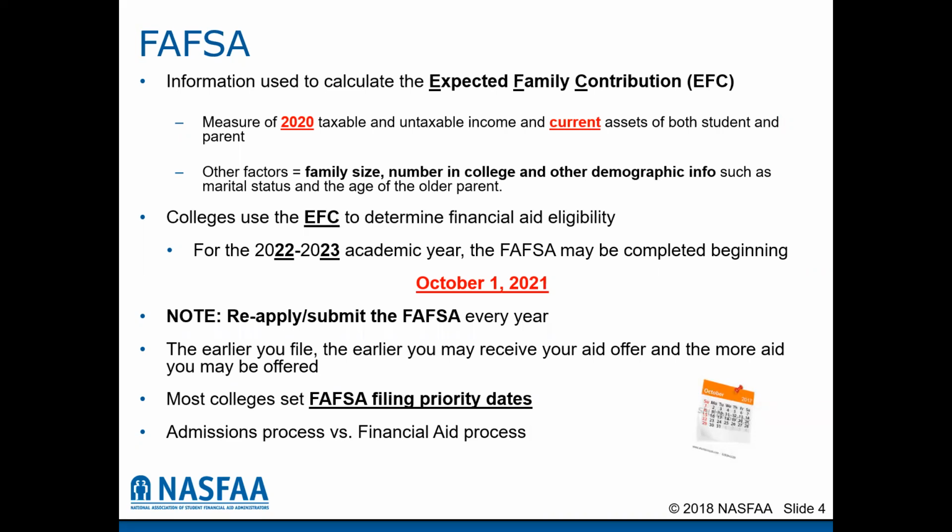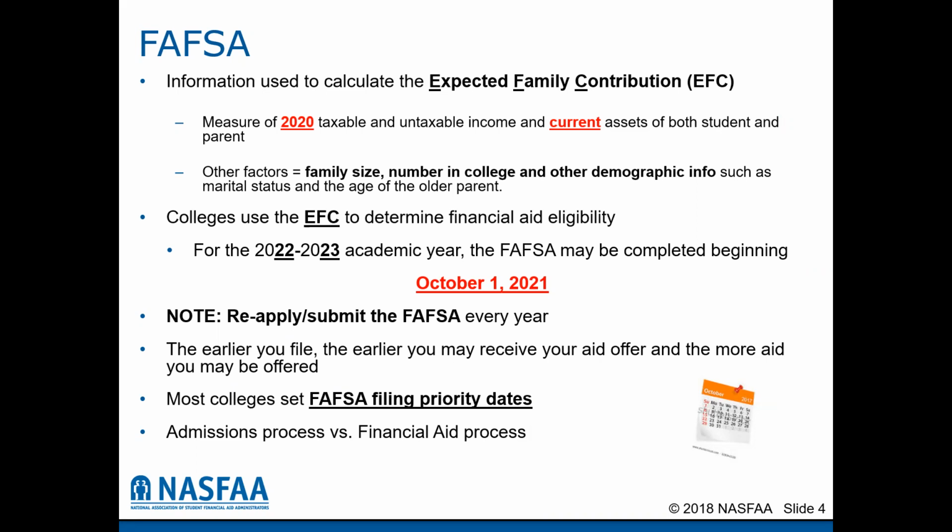Many colleges and universities use what we call financial aid filing priority dates. And we use those to get students to file the FAFSA as early as possible, again, so we can have offers out as soon as possible, but also to maximize their eligibility. We have funds of money that are limited, and we tend to offer those to the students that meet those FAFSA filing priority dates first.